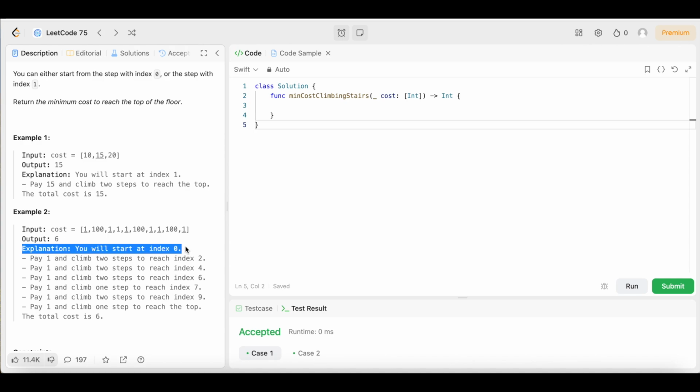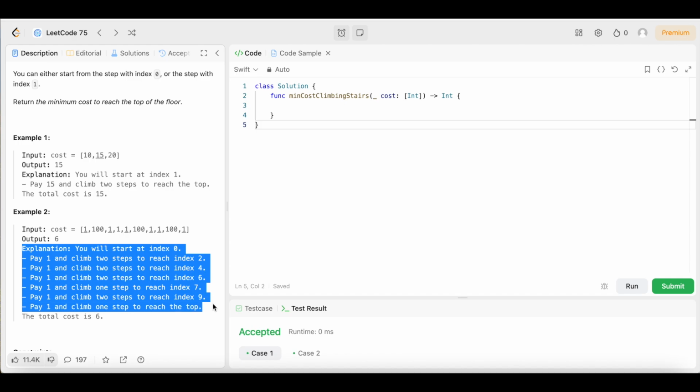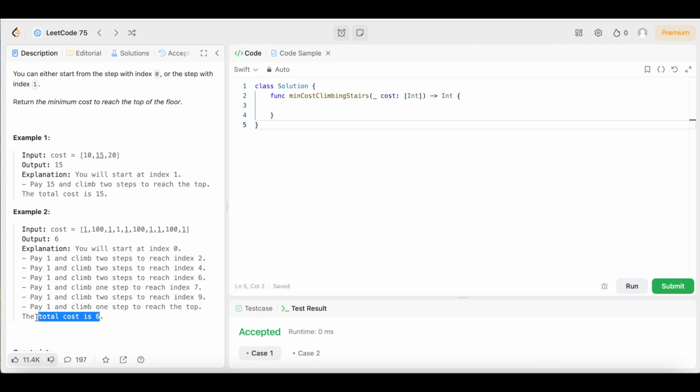You will start at index 0. You will pay 1, climb 2 steps, pay 1, now you're at index 2, pay 1 and climb 2 steps to reach index 4, pay 1 again to climb 2 steps and reach index 6, then pay 1 and climb 1 step, and now you're at index 7. Then you pay 1 and climb 2 steps and reach index 9. Then you pay 1 and climb 1 step to reach the top of the staircase, and the total cost was 6 because we paid 1 6 times.